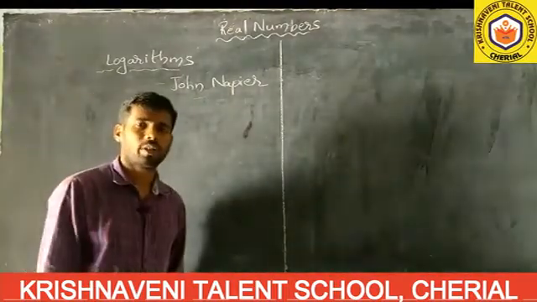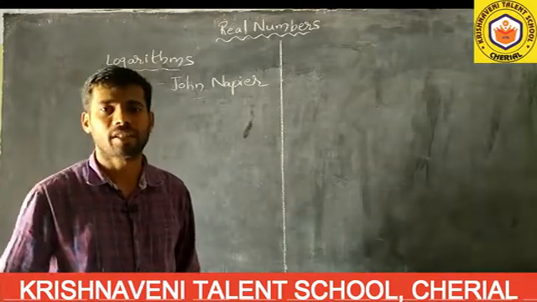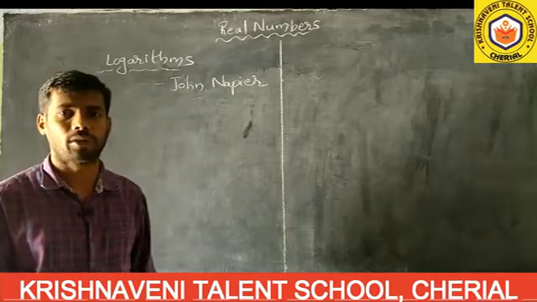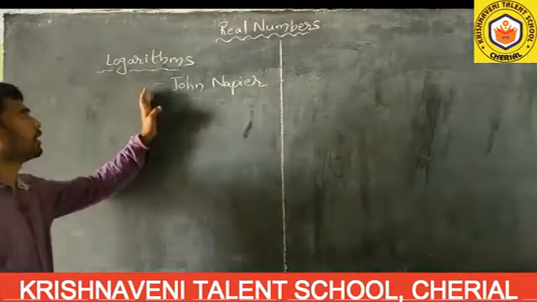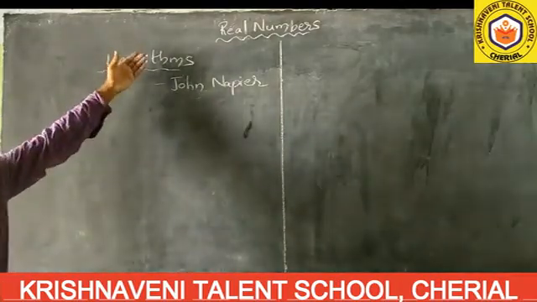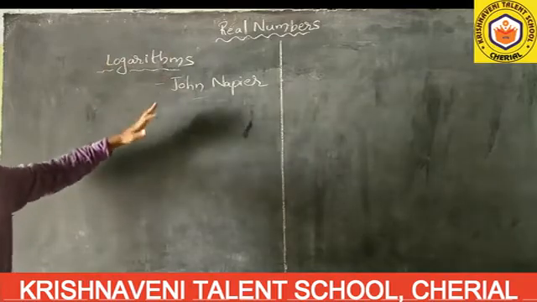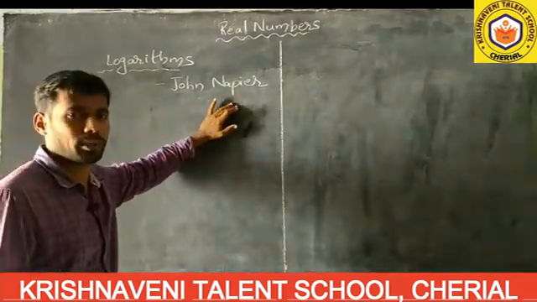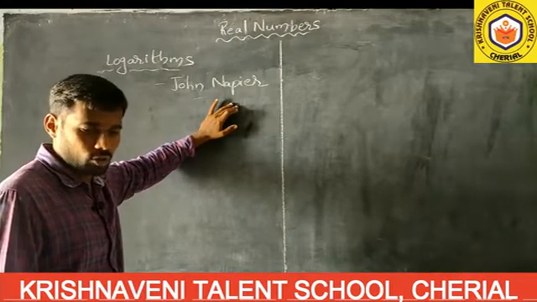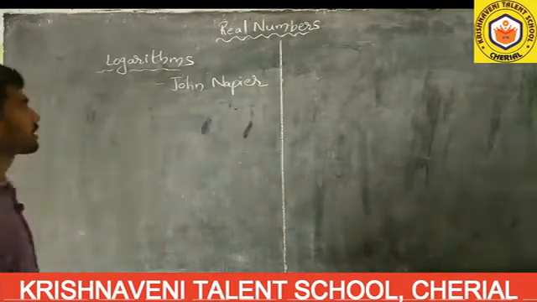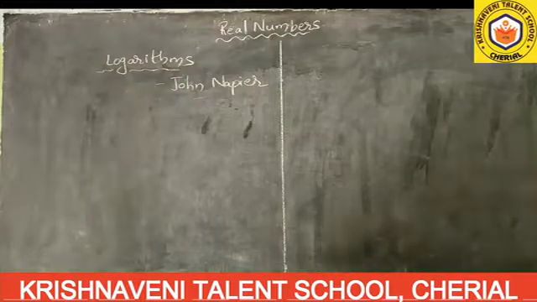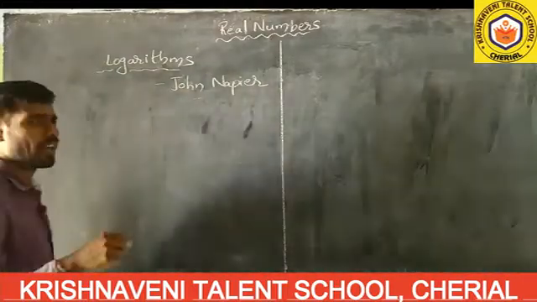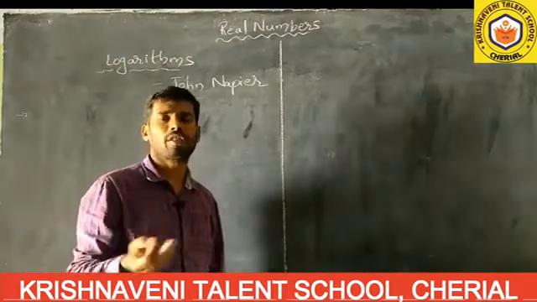Where will they use logarithms? Astronomers, scientists, and in chemistry, while calculating pH values, they will use these logarithms. Large, big values can be found only by using logarithms. John Napier is the father of the logarithms. He was a Scottish mathematician, astronomer, physicist, all those.